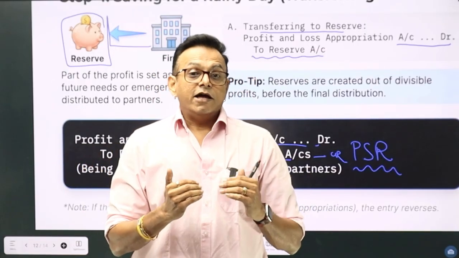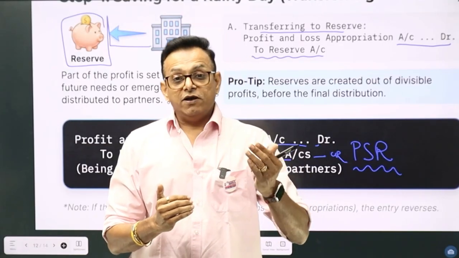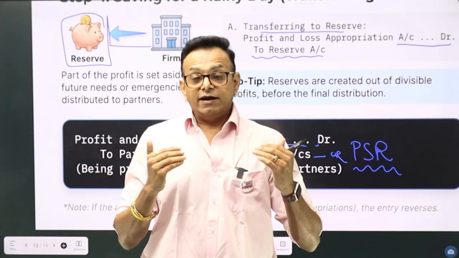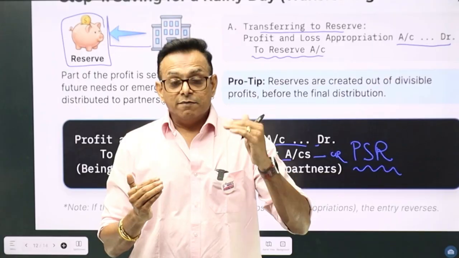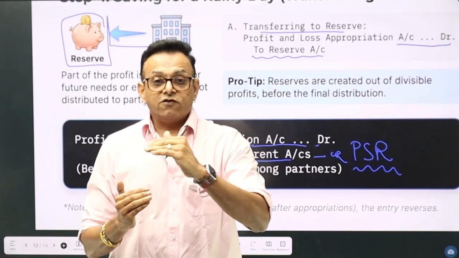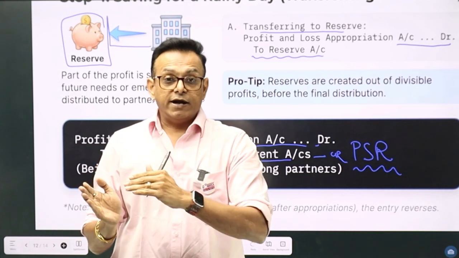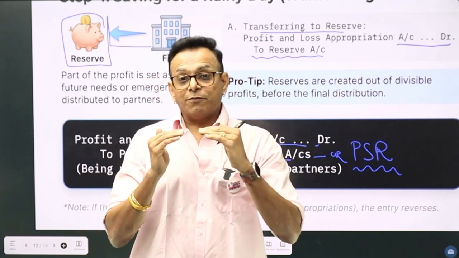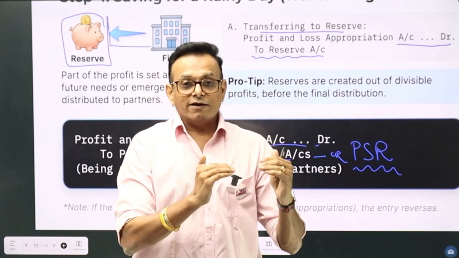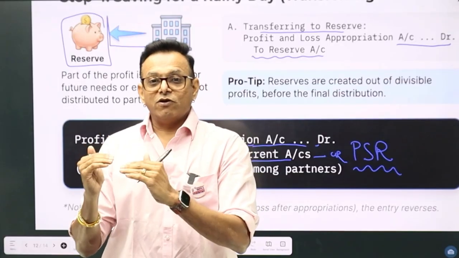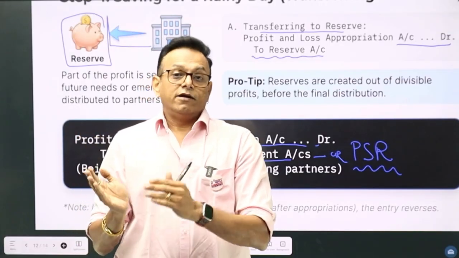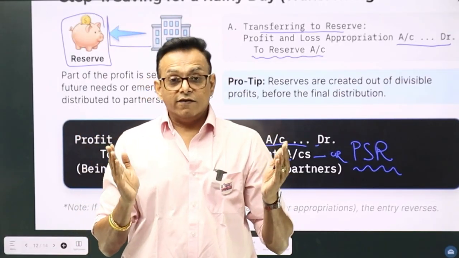And then if there is salary, bonus, commission, again similar entry, they are expenses. So salary, commission, bonus, remuneration account debit to partners capital or current account credit, and then profit and loss appropriation account debit to salary, bonus, commission, remuneration account credit. Thereafter, what is left?